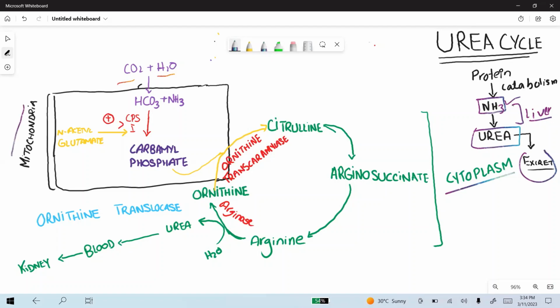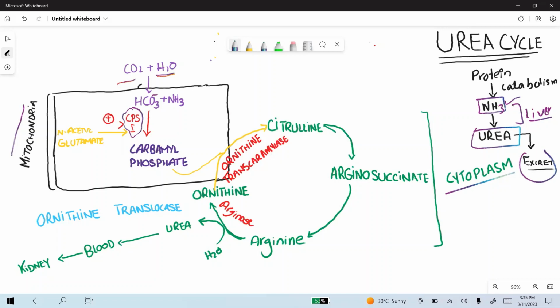Carbon dioxide and water react with each other to form carbonic acid, which splits into the bicarbonate ion, and this bicarbonate ion is transported to the liver cells. Then this bicarbonate ion reacts with the ammonia to form carbamoyl phosphate, and this reaction is catalyzed by carbamoyl phosphate synthase 1. This is basically the rate-determining enzyme, and this CPS1 is stimulated by N-acetylglutamate.